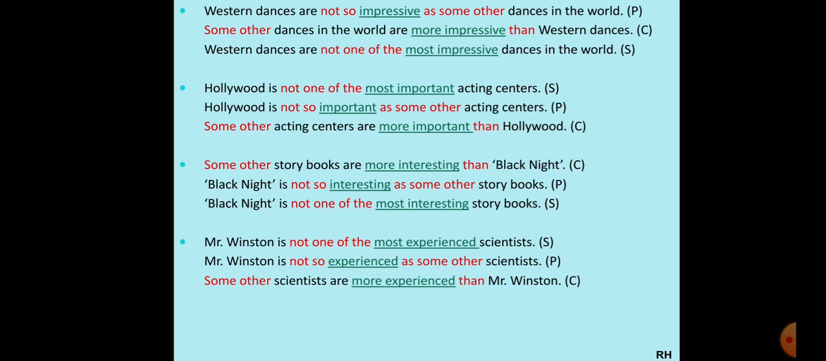To change it into comparative, we'll add some other scientists are. Now here we're talking about scientists, right? So we'll use the word are. Experienced will become more experienced than Mr. Winston. Let's look at the last. Now this was your last sentence, students.